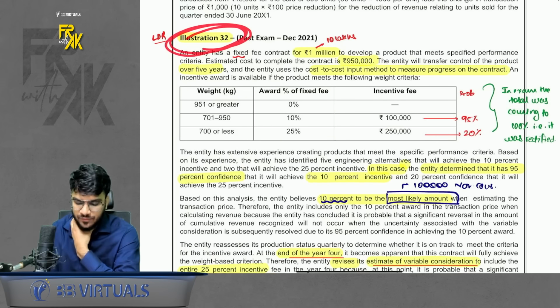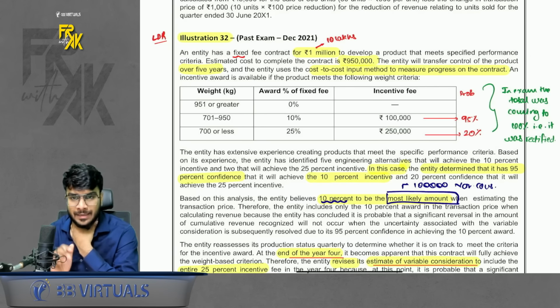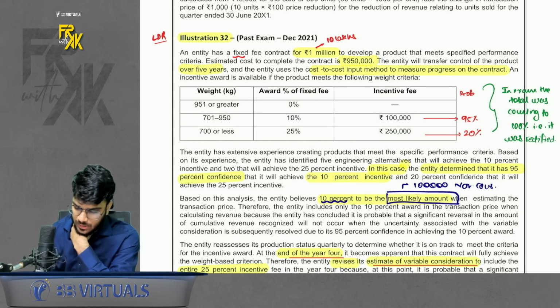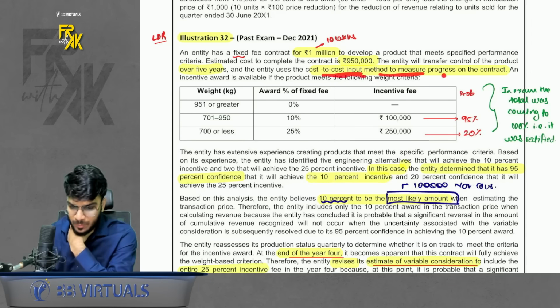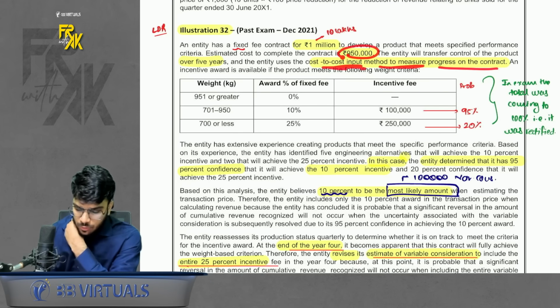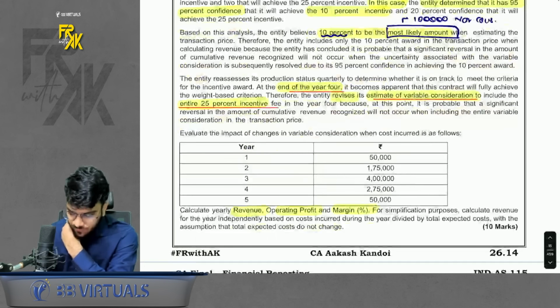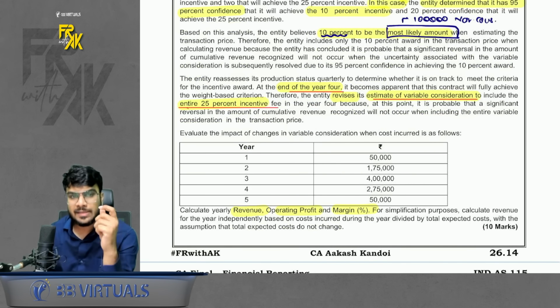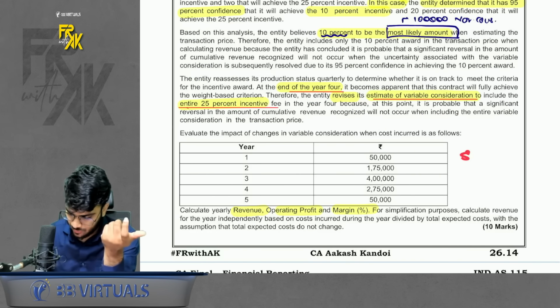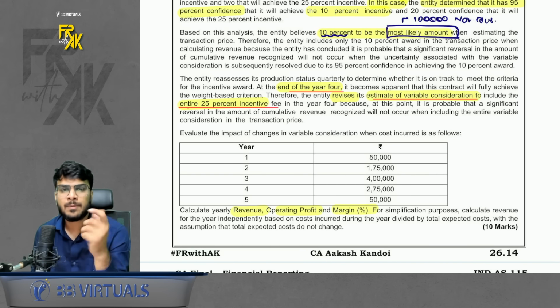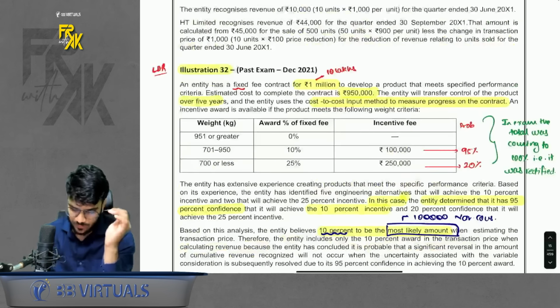Let's say in this we have a fixed fee contract of 1 million. 1 million means 10 lakhs. And here the cost is going to be 9 lakh 50. It also says control is getting transferred over the 5 years, and cost to cost input method is used to measure progress. That means your total cost was 9 lakh 50. Let's say you incurred 50,000 in first year. So this is how you will determine the percentage completion: 50,000 divided by 9 lakh 50. This much work was completed. Book this much proportionate revenue. Okay. So this is for fixed fee.